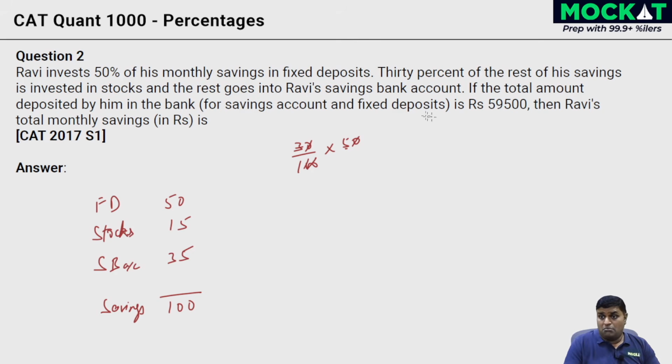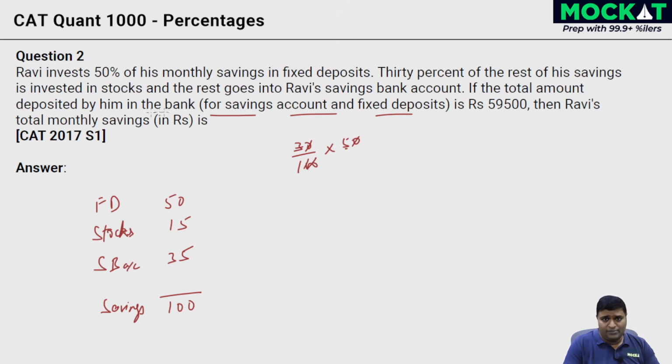Now, if the total amount deposited by him in the bank is rupees 59,500, if you're reading it very quick, you might miss out on whatever is inside over here in the brackets. Unlike verbal, whatever is in the brackets in quant or DILR are very, very important. Why would they give you otherwise? In verbal, it could be an author further stating something in brackets, right? Some extra information which might not be required for the solving of the passage. But when it comes to quant or DILR, every word is important, right?